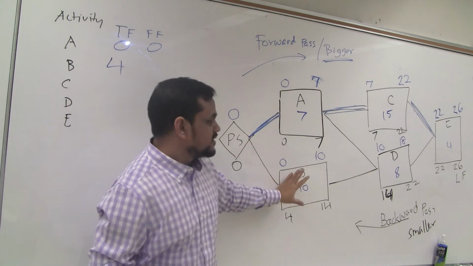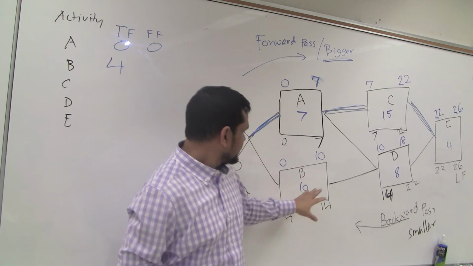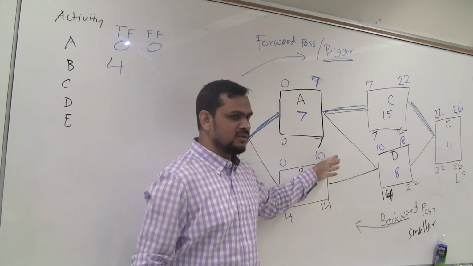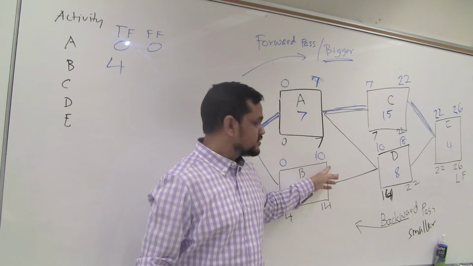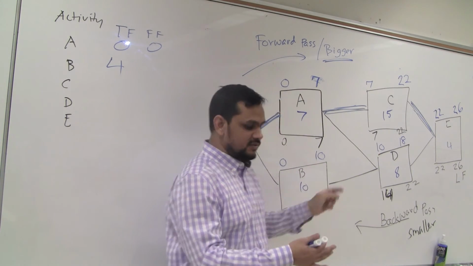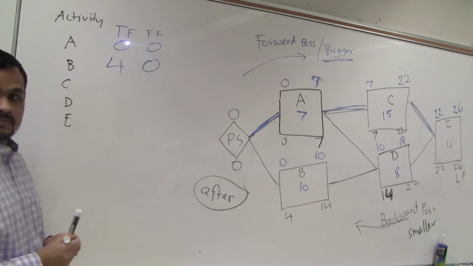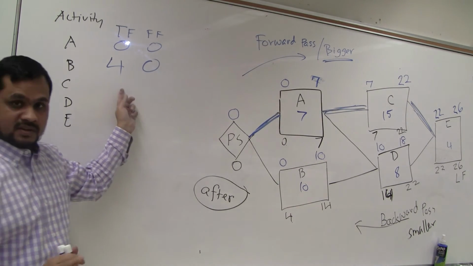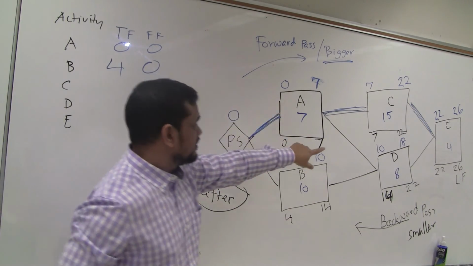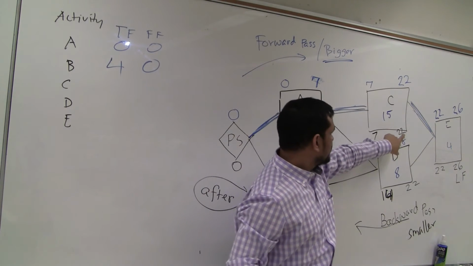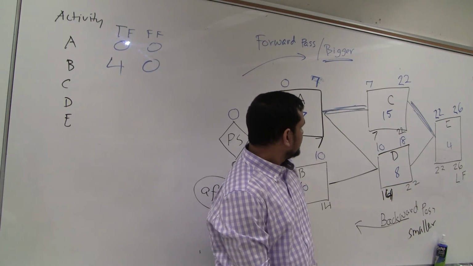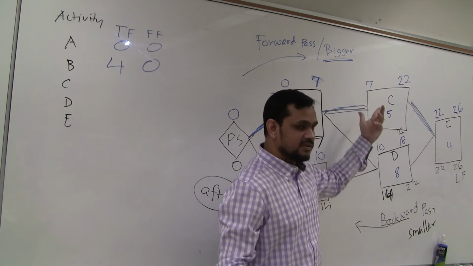Free float means I will not disturb my followers. So who is following B? Only D. D is starting 10, I am finishing 10. No scope. So no scope to delay. That means this minus this is my free float. No scope, so it is 0. So these two are not always same. It may change. Then C, 7 minus 7, or 22 minus 22, or 22 minus 15 minus 7. Yes, 0. Every time it is 0.